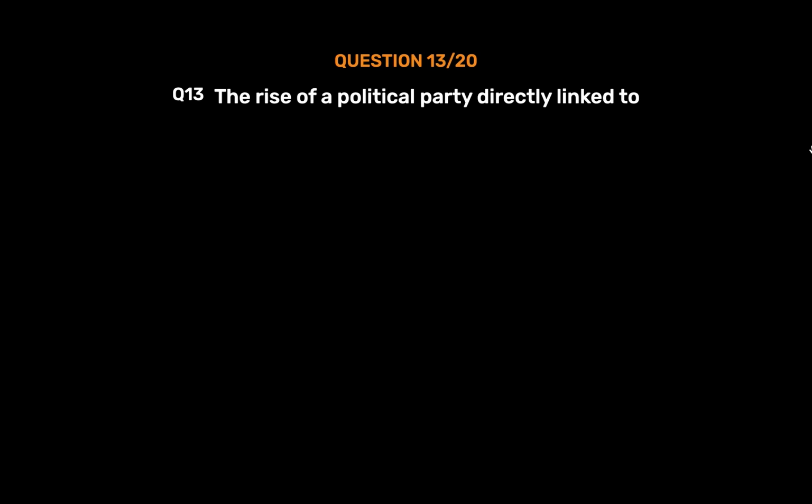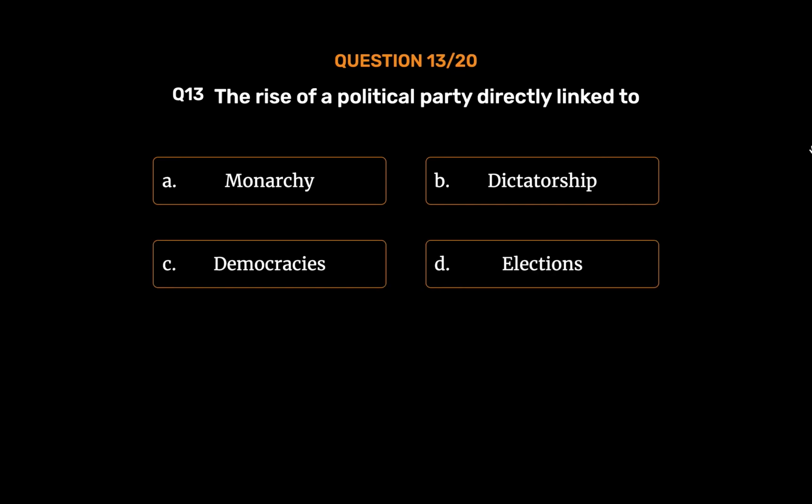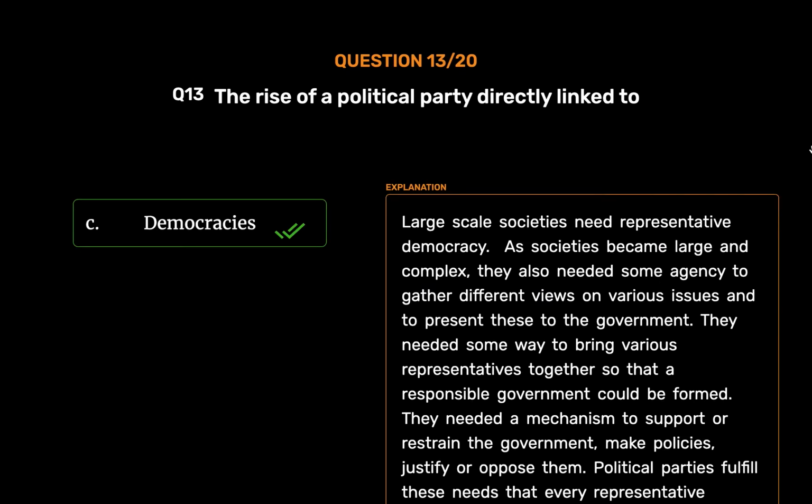Question number 13. The rise of a political party is directly linked to option A. Monarchy. Option B. Dictatorship. Option C. Democracies. Option D. Elections. The correct answer is option C. Democracies. Large-scale societies need representative democracy.